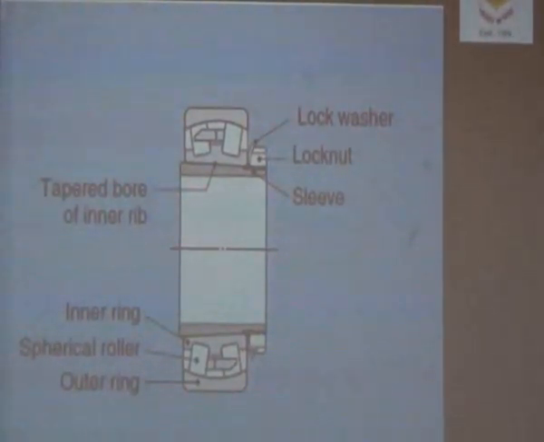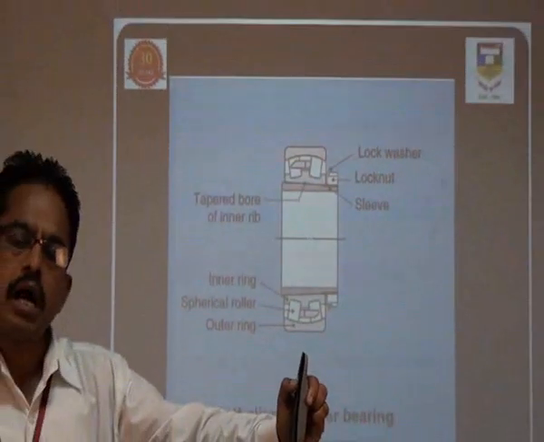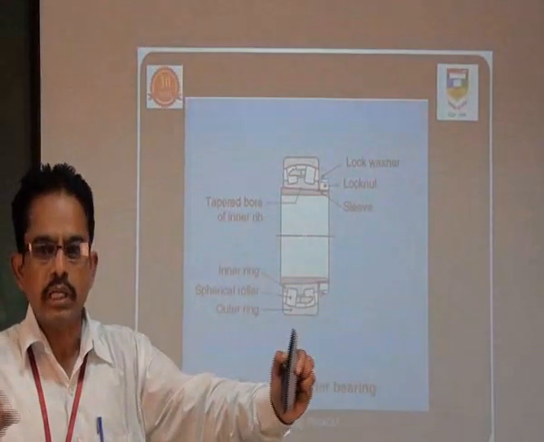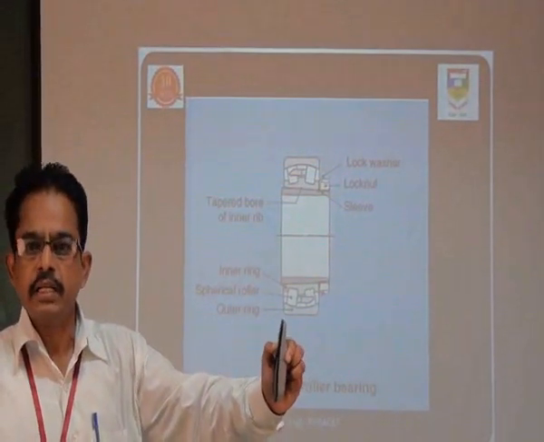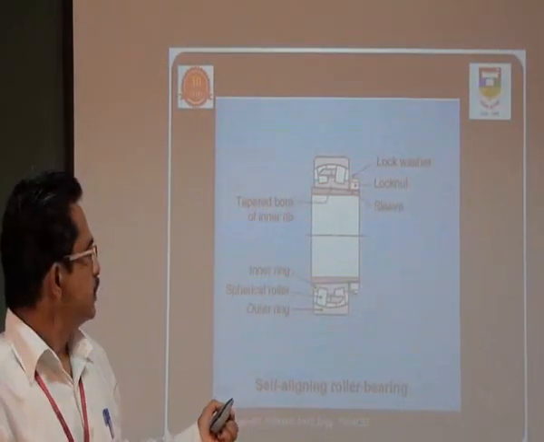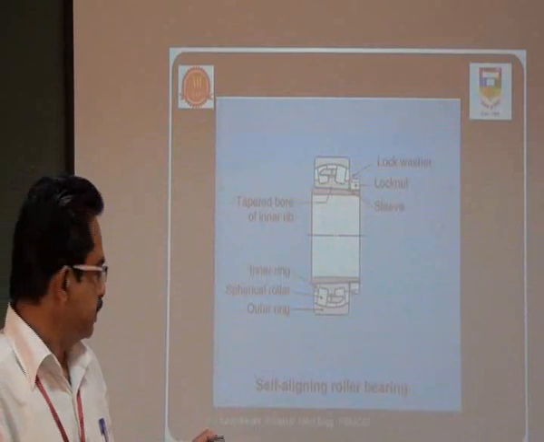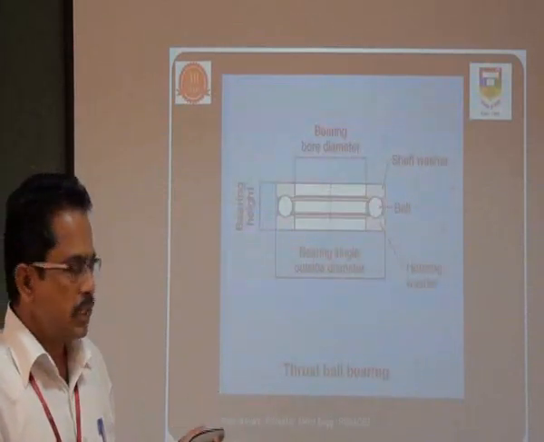Then self-aligning roller bearings. Why do we require this type of bearing? Because when the shaft is very long, it is very difficult to align the bearings. For example, one bearing is in this place and another bearing is 2 meters apart. When these two bearings are aligned together, it is very difficult to maintain a straight line. In that case, if you use this type of self-aligning bearing, the alignment can be done automatically.